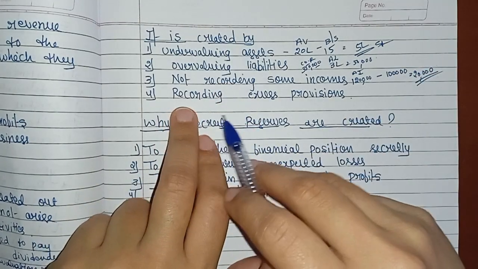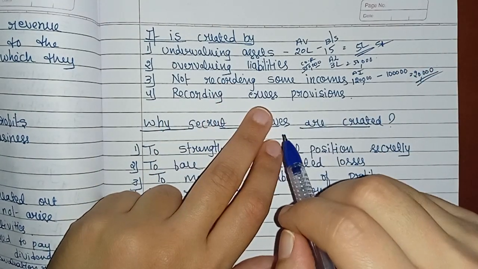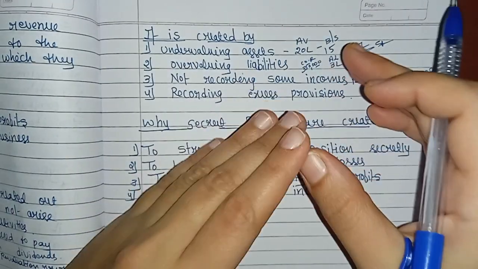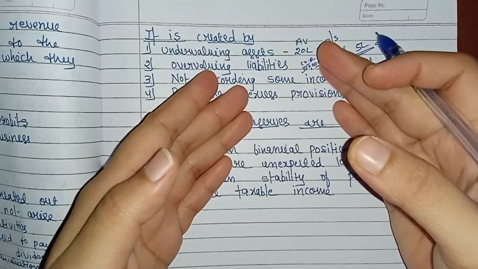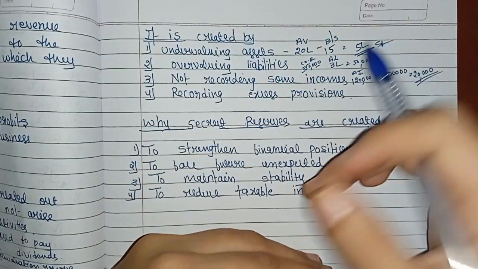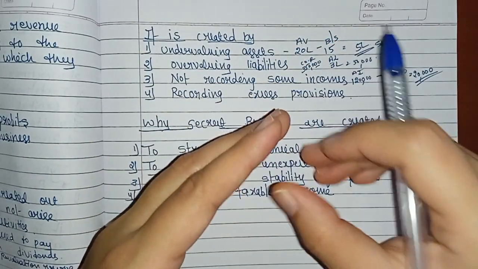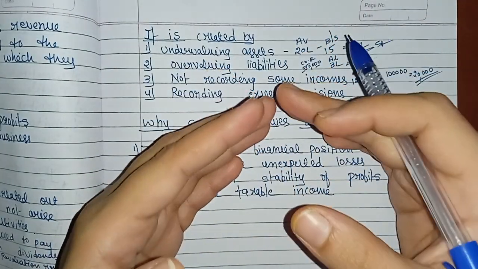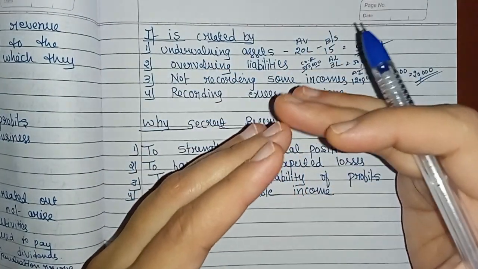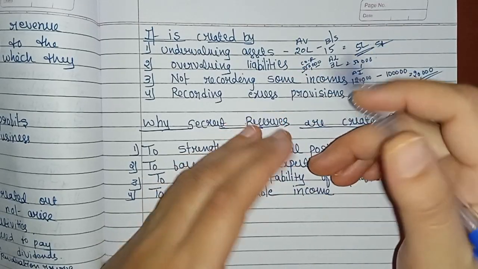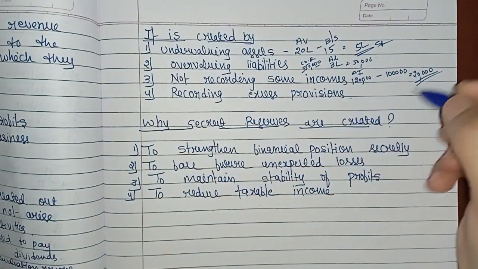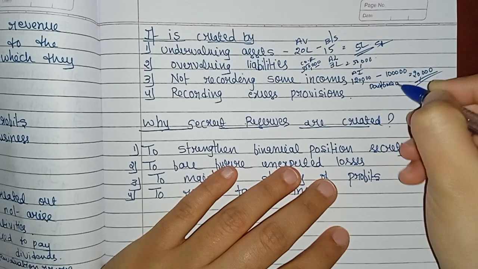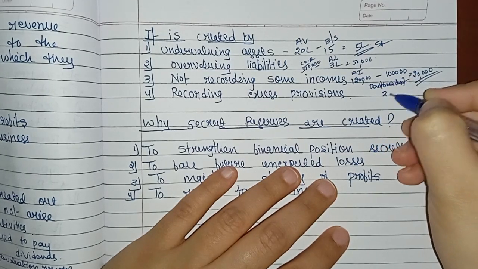Clear? Now the fourth one is recording excess provisions. What does recording excess provisions mean? A provision is a charge made for expected future expenses or losses. When the company creates a provision that is more than what is actually required, the extra amount becomes a secret reserve. For example, the actual doubtful debts expected are